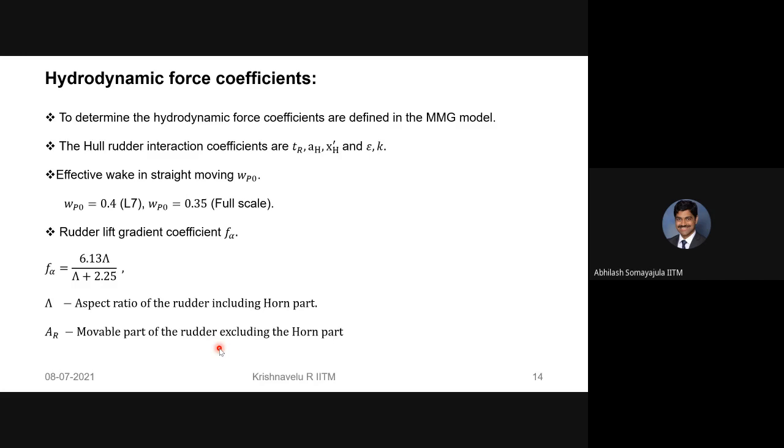It's a percentage reduction. So it's basically saying 40% reduction here, whereas 35% reduction in the full scale. Why?